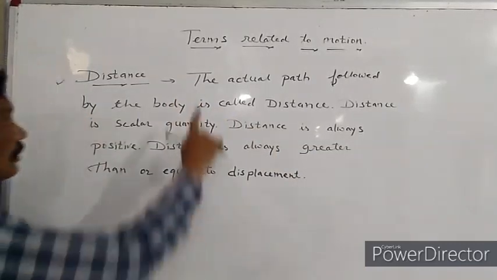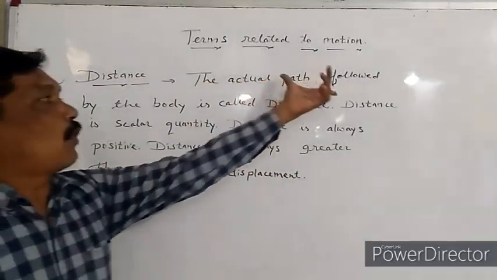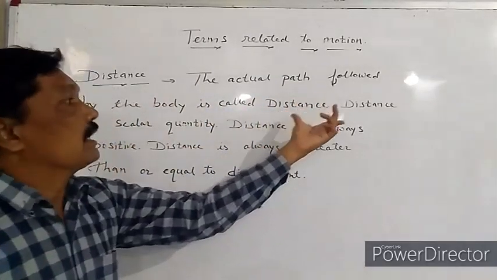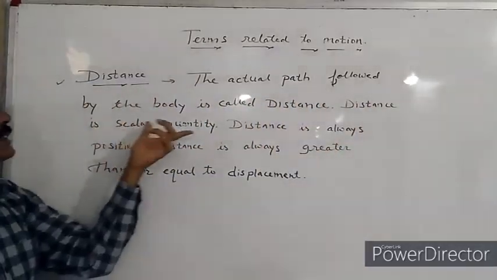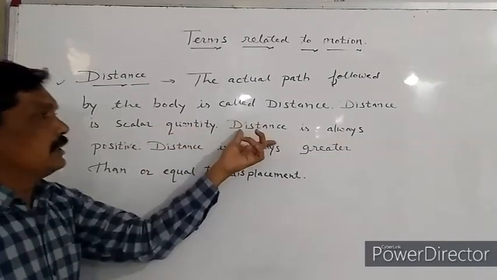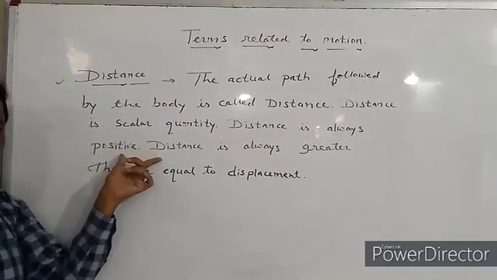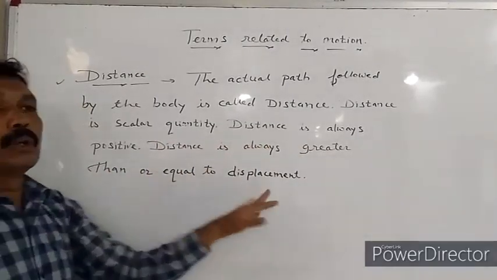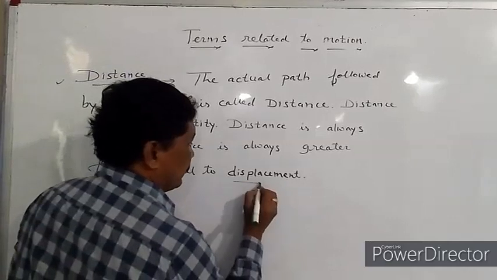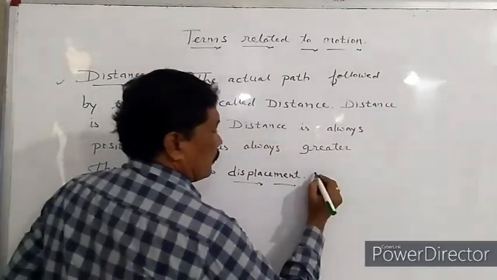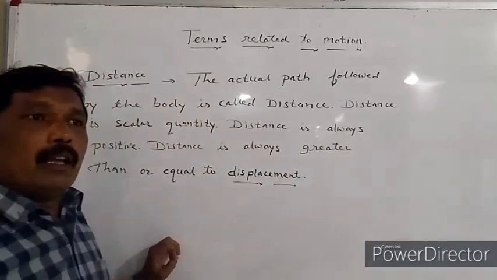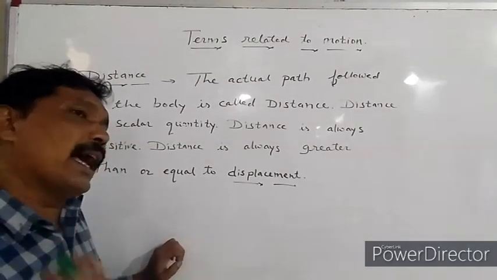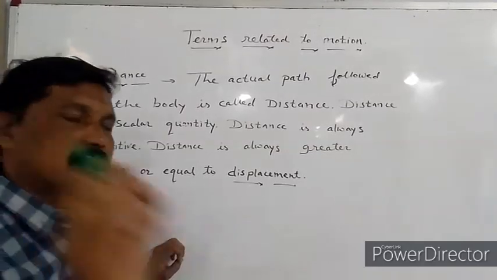Again, the actual path followed by the body is called distance. Distance is a scalar quantity. Distance is always positive. Distance is always greater than or equal to displacement. When a body moves in a straight line, then distance and displacement will be same.